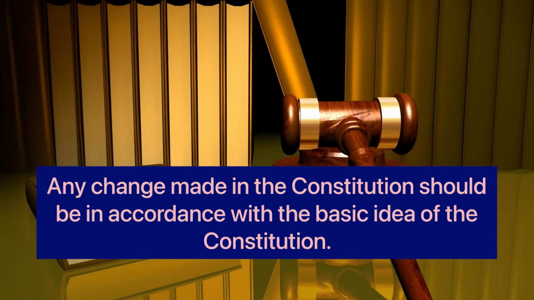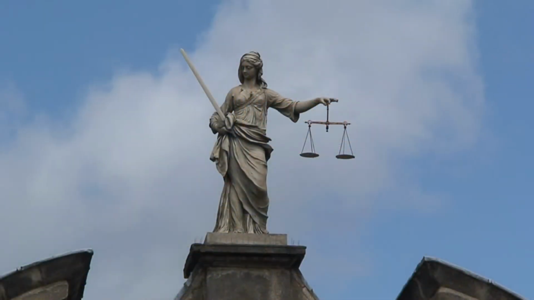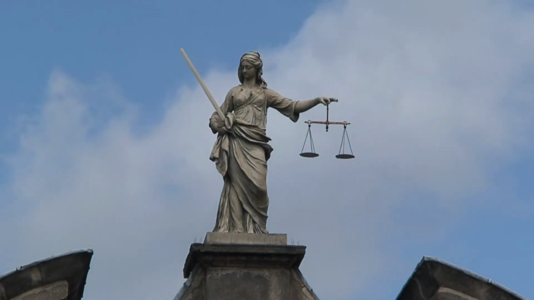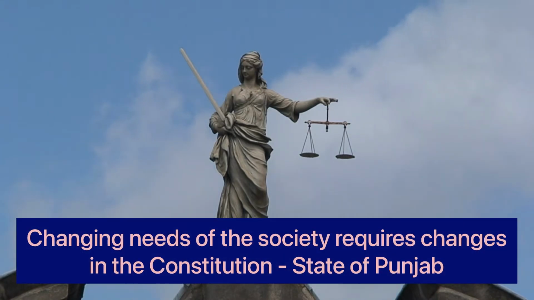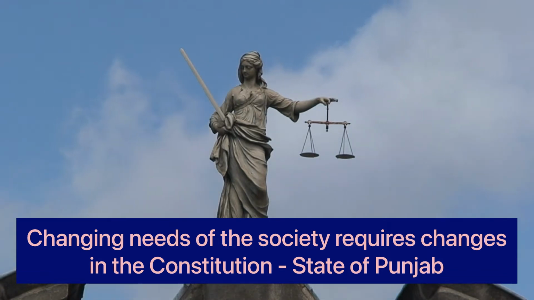The State of Punjab responded by saying that the power to amend the Constitution is an exercise of sovereign power. It is different from the legislative power of the Parliament. The argument of the State of Punjab was based on the reason that the changing needs of society require changes in the Constitution. Otherwise, the Constitution would become too rigid. The state further argued that all provisions of the Constitution are of equal status and equal importance. There is no special status to the fundamental rights under Part 3.